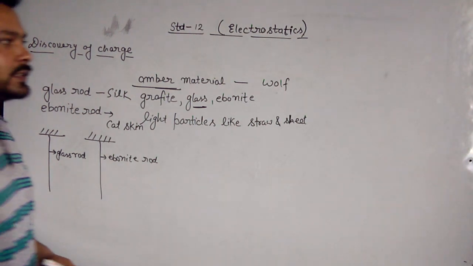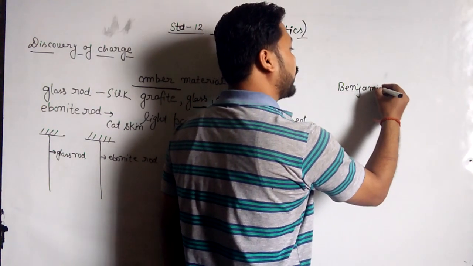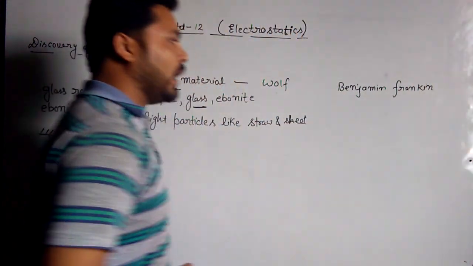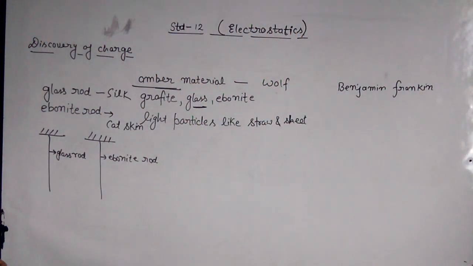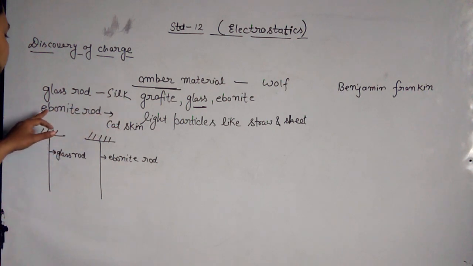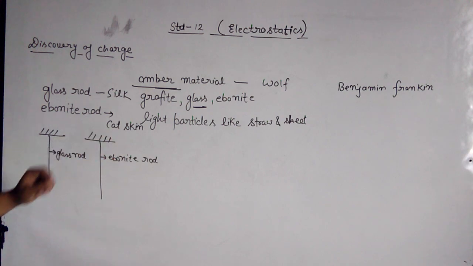A scientist named Benjamin Franklin did a lot of experiments and gave the conclusion that two types of charges are present in nature. After his experiment, he said the glass rod, which is rubbed with silk, becomes positively charged, and the ebonite rod, which was rubbed with cat skin, is negatively charged.